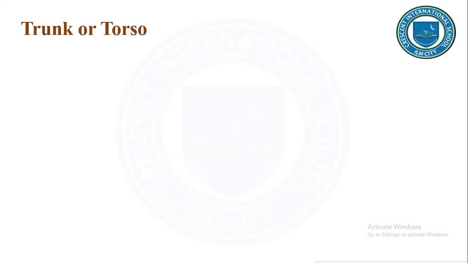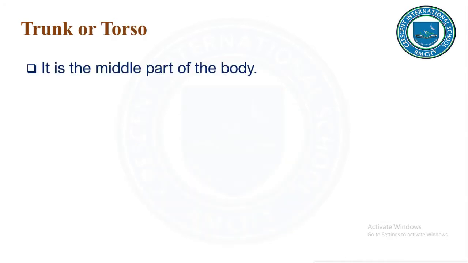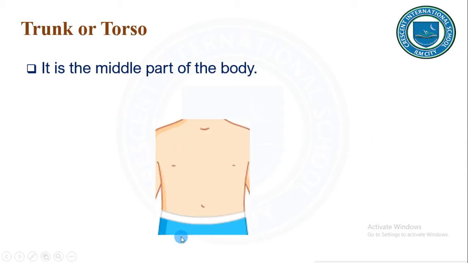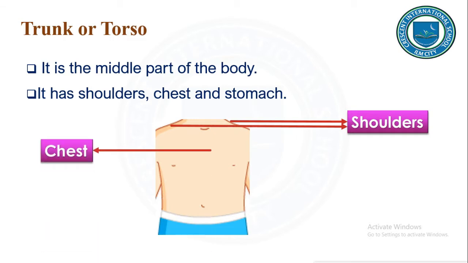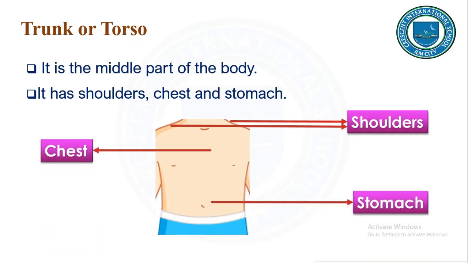Moving on to the next part, that is trunk or torso. It is the middle part of the body. This portion of our body, the middle part of the body, is called the trunk or torso. It has shoulders, chest and stomach.